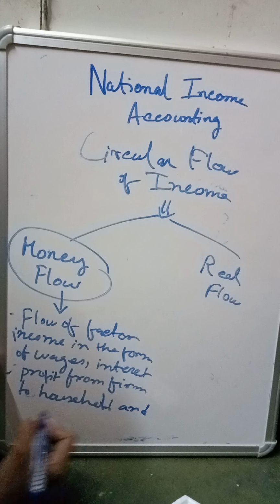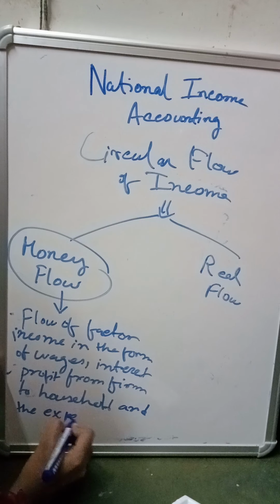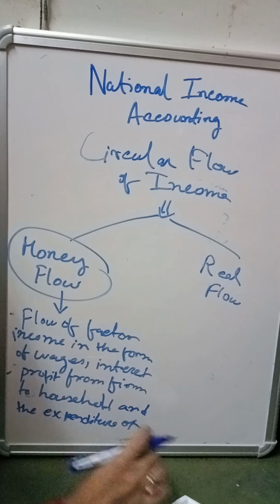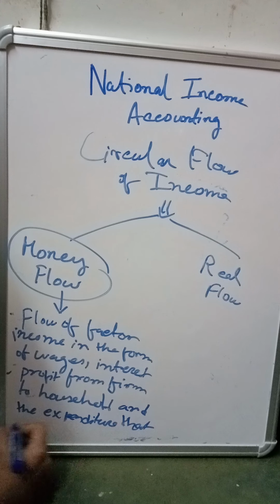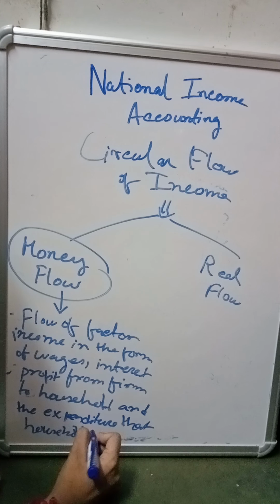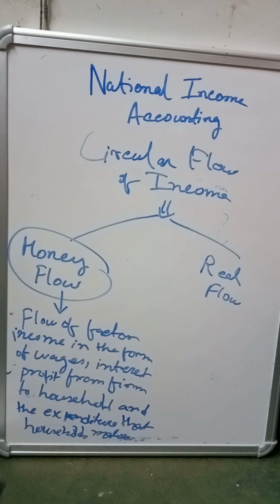And the expenditure that households make for purchasing the goods and services. So the flow of factor income in the form of wages, interest, profit goes from firm to household, and the expenditure that the household makes is for purchasing the goods and services.